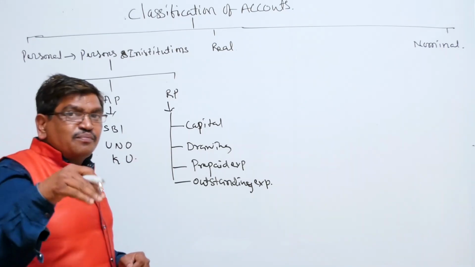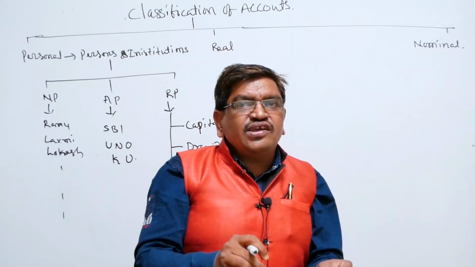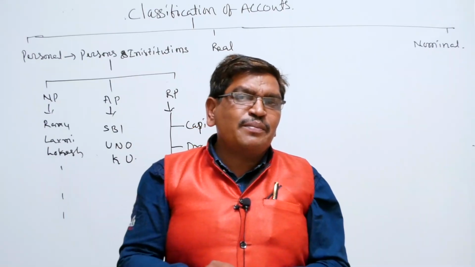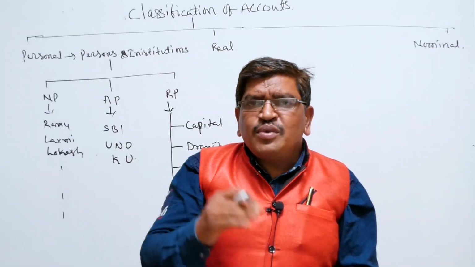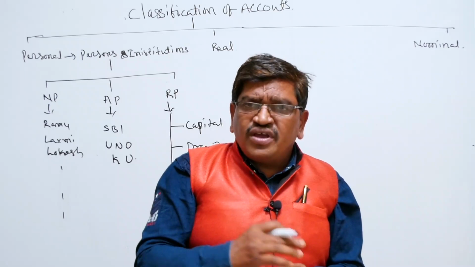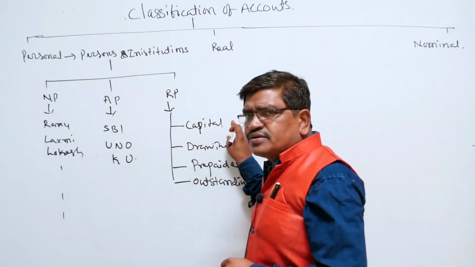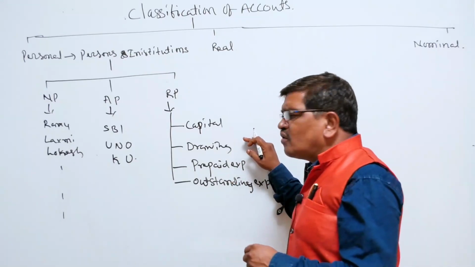Capital is the amount invested into the organization by a person. That amount is called capital. Who invested it? The owner. On behalf of the owner, we use the capital account. Likewise, instead of the owner, we use the drawings account.